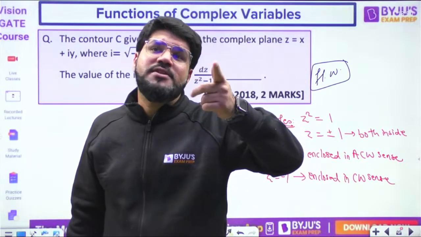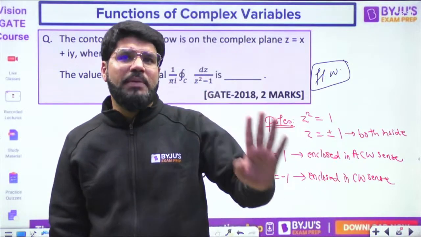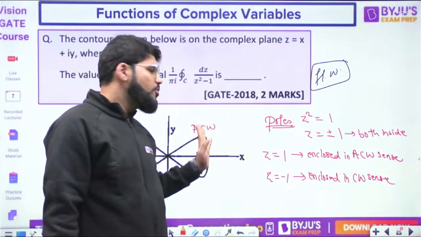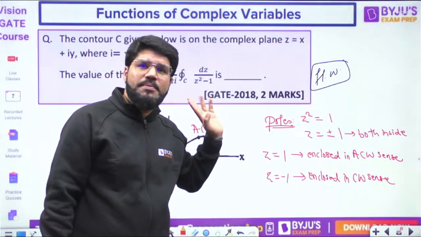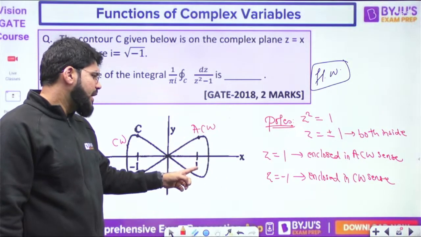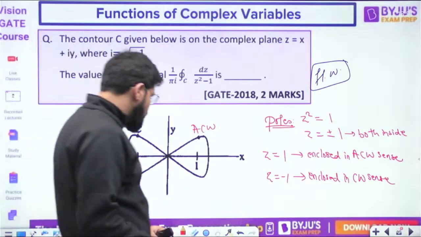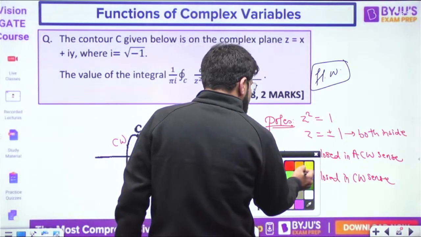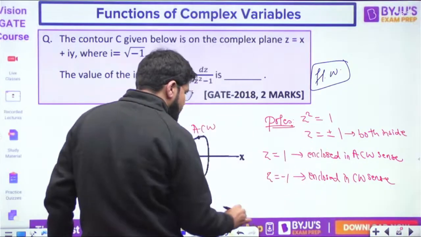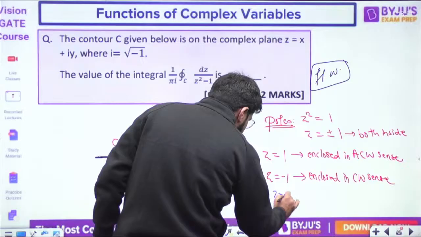By default I was assuming anti-clockwise. If the path is not given to you, by default you will take anti-clockwise, like in circle-based questions. But there are two parts of this closed contour. One of them is traversing a pole in the anti-clockwise sense, and one is traversing the other pole in the clockwise sense. So what is the integral answer? Both are inside, so both the residues will be calculated. So the answer of the integral will be, dear, 2 pi I.